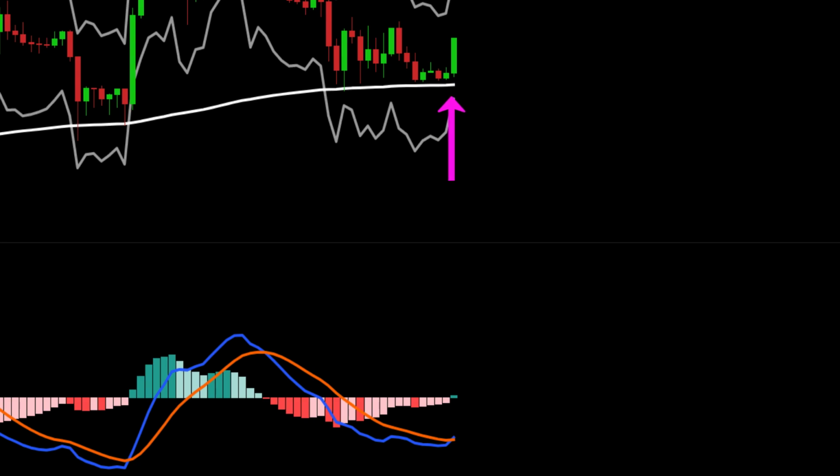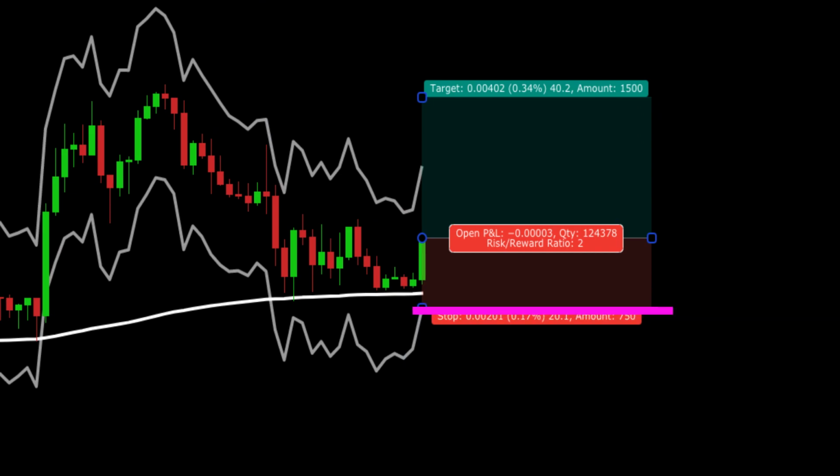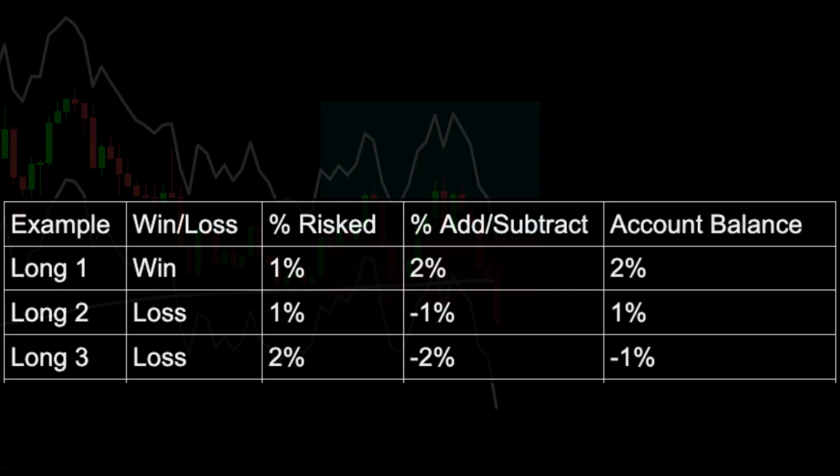Price is above the 200 EMA in white. We have a cross up of the MACD from below the zero line. This is our trigger, and remember to always wait for the candle to close. We place our stop at the bottom of the ATR band and target 2-to-1, now risking 2%, and this one stops out. So now we lost 2%, and our account balance is now minus 1%.